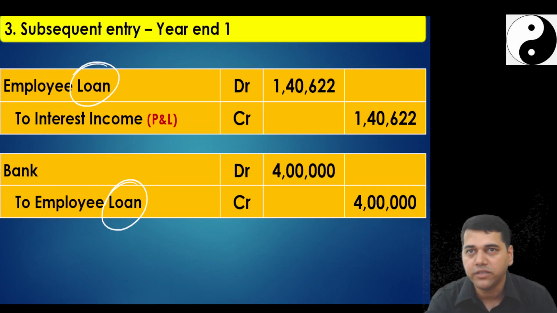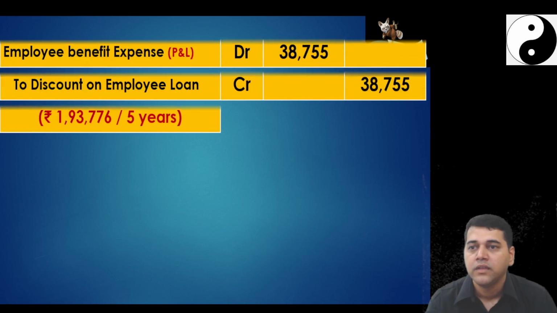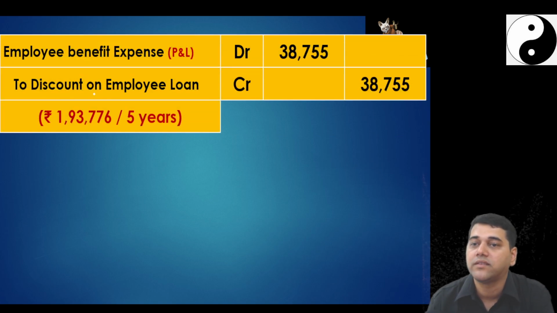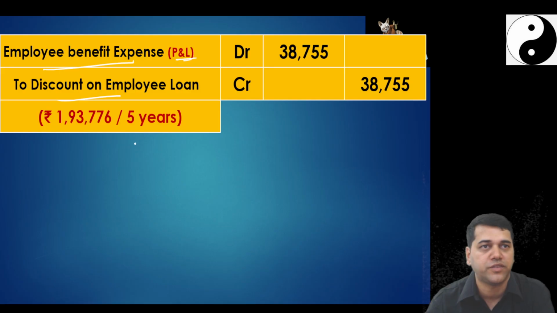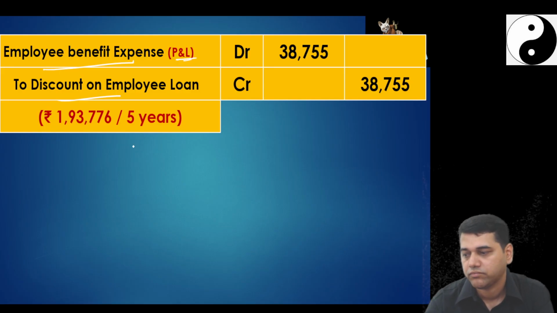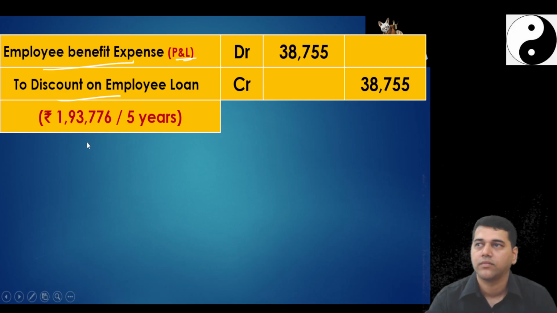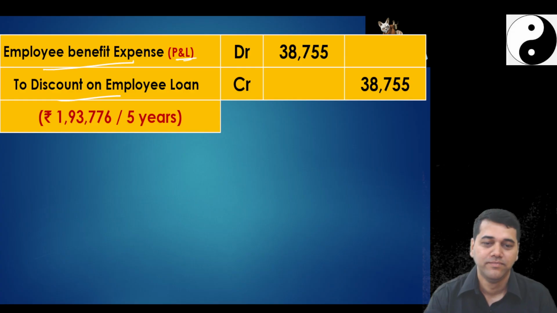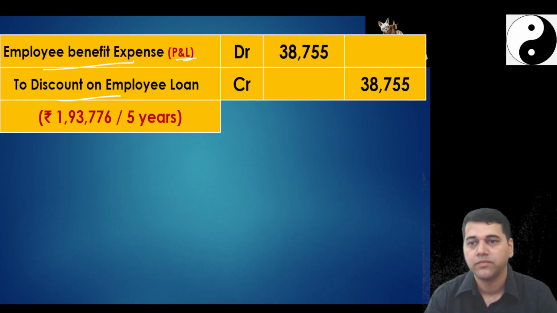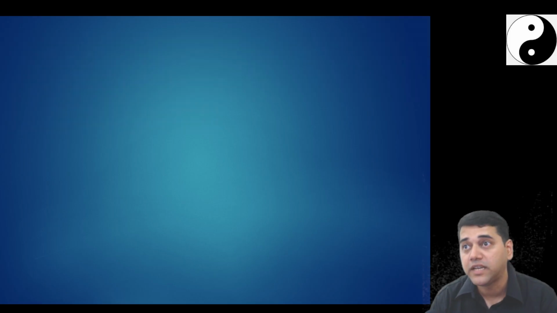Yes. So now, you could have clubbed this, or you can pass a separate entry. Now, prepaid employee expense, that employee benefit expense, I will charge to the P&L account in the name of employee benefit expense to discount on loan. How much? 1/5. Yes. Now, we are completely done with the problem.